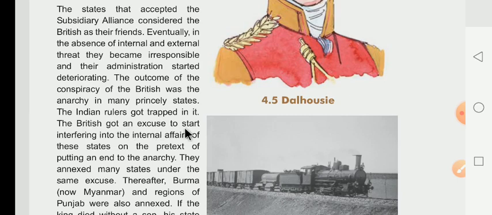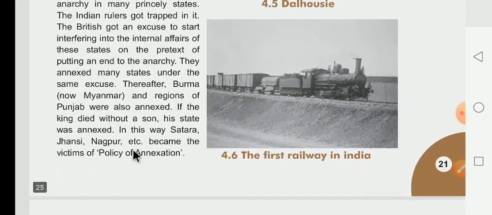The British got an excuse to start interfering in the internal affairs of the states. Now the British got an excuse, and that's why they started interfering in the internal affairs of the states, on the pretext of putting an end to the anarchy. Anarchy means arajakta. They annexed many states under the same excuse.